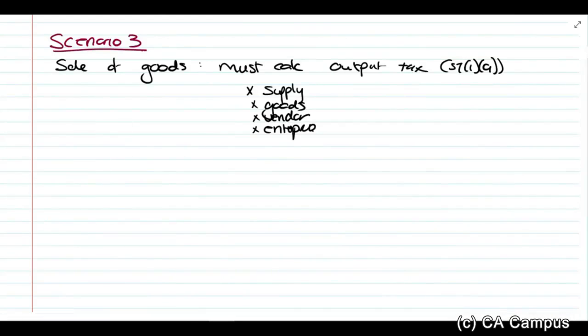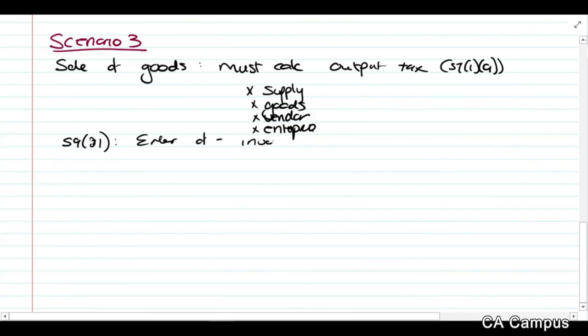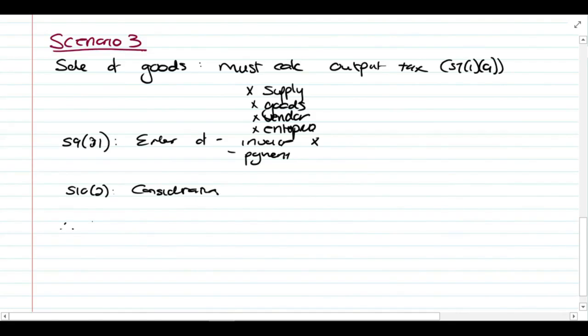Okay, before we do it, section 9(1) says earlier of invoice or payment. So the invoice gets issued first. Section 10(2) says it's on the consideration. So thus in January, yes, we calculate output tax, and the output tax is 58,000 times 15 over 115.